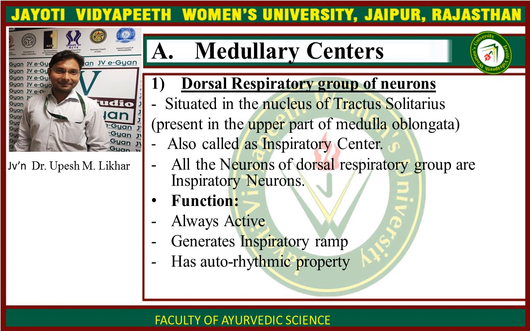Medullary center, in that we will see the dorsal respiratory group of neurons. Dorsal respiratory group of neurons are situated in the nucleus of tractus solitarius, which is present in the upper part of the medulla oblongata. These neurons are collectively called the inspiratory center. All the neurons of the dorsal respiratory group are inspiratory neurons and generate the inspiratory ramp and have autorhythmic property. These neurons are always active and responsible for the basic rhythm of respiration.